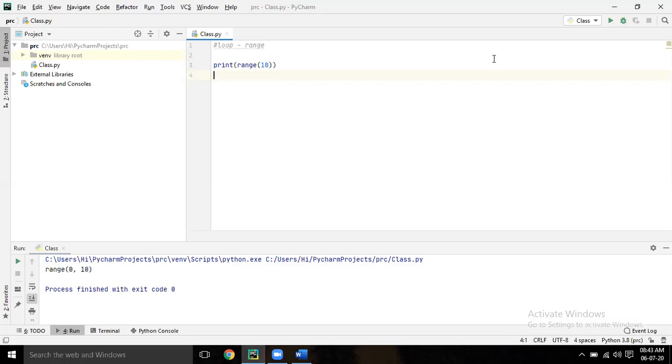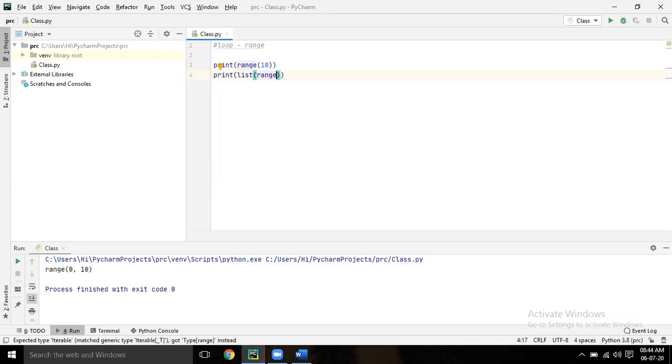Now print list, bracket start, range 10, same range within bracket 10.